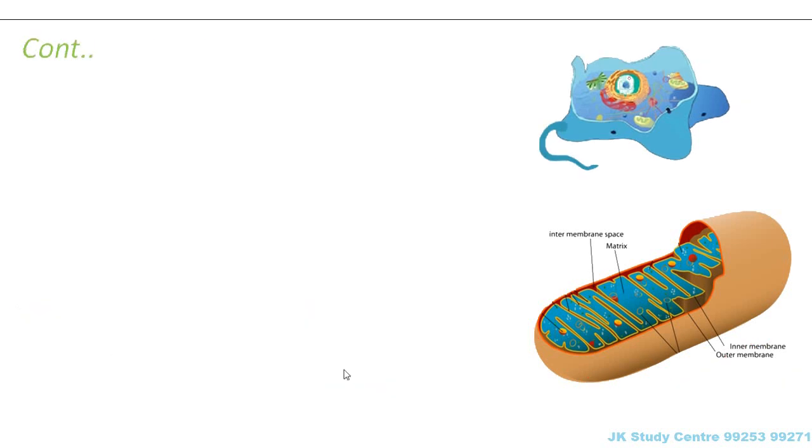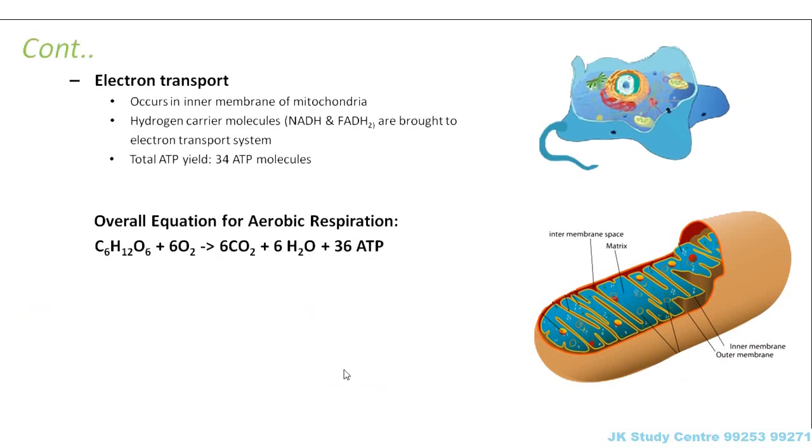Now what is the third step? The third step is electron transport. What do I mean by electron transport? This process takes place in the inner membrane of mitochondria, that means in this yellow colored structure. The hydrogen carrier molecules which were produced in the previous step, what are they? They were NADH and FADH2. A lot of NADH molecules are produced. We will not go into the detail of these molecules.